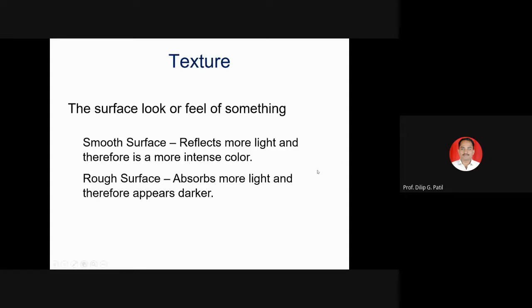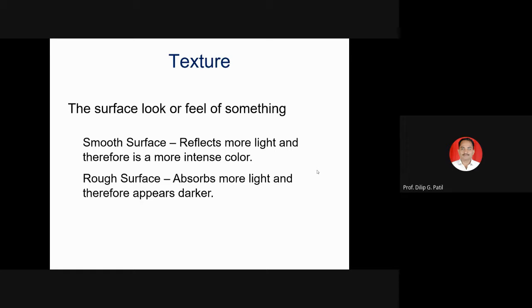Then texture will be the external appearance to our hand, we can say smooth or rough, and even that will create an impact on our eyes also. The surface look or feel: seen by the eyes and felt by the hand. A smooth surface, that is plain, glossy, reflects more light and therefore is a more intense color.